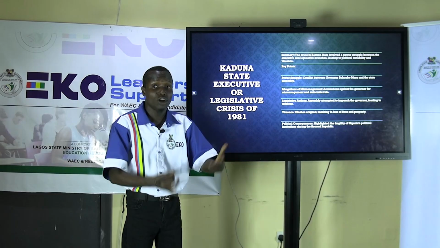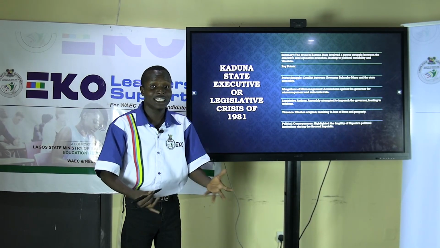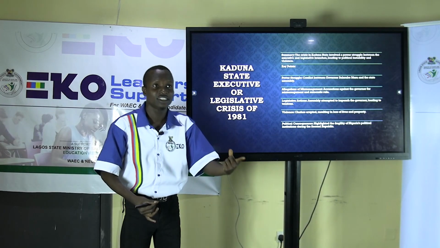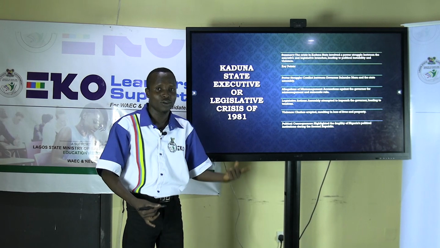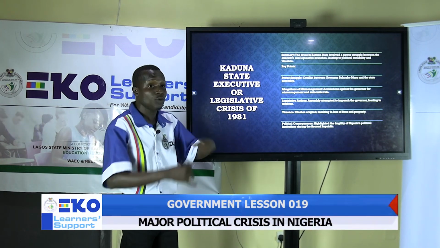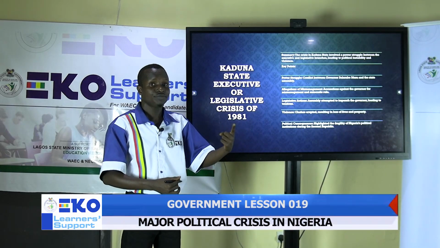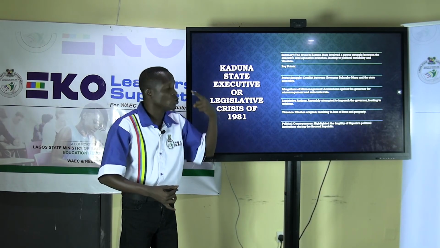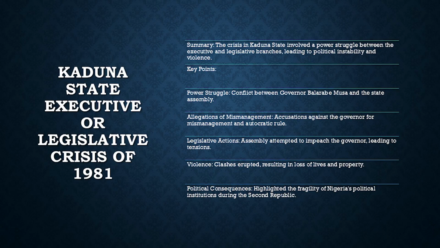According to Nigerian law, the legislative arm of government can impeach the governor, deputy governor, and the president. When Balarabe Musa was impeached, he was the first governor to be impeached by the assembly. So there was tension, there was fight among their supporters. Violence: clashes erupted, resulting in loss of life and property, political consequences, and so on and so forth.